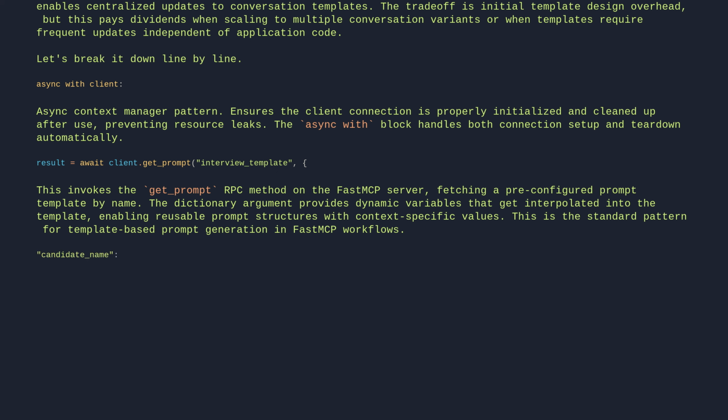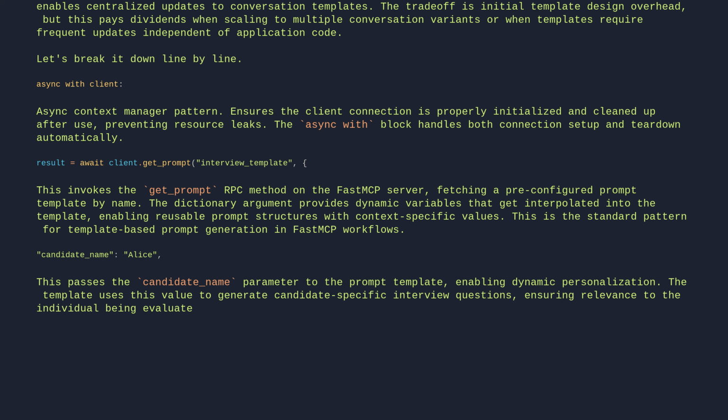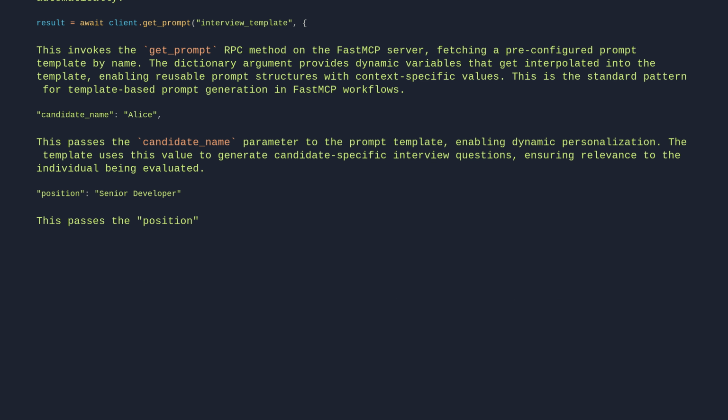candidate_name: Alice. This passes the candidate name parameter to the prompt template, enabling dynamic personalization. The template uses this value to generate candidate-specific interview questions, ensuring relevance to the individual being evaluated. position: senior developer. This passes the position parameter to the prompt template, enabling dynamic role-specific content generation.